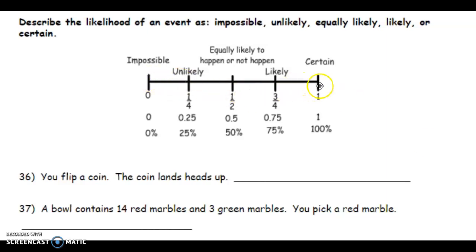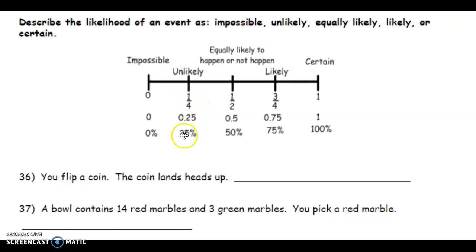So on the probability line, probability can be measured only between 0 and 1, 0% and 100%, which is your maximum. So if you have a probability of 2, you know that it's totally impossible because it's way too out there. Same thing as having a probability of -1, it's also impossible.